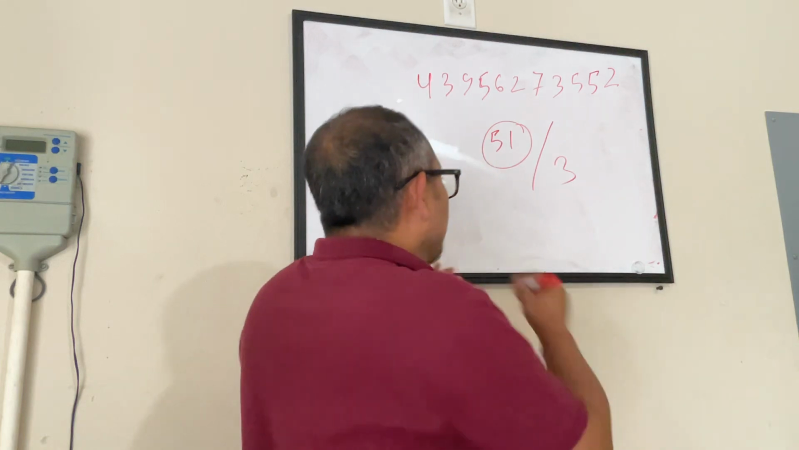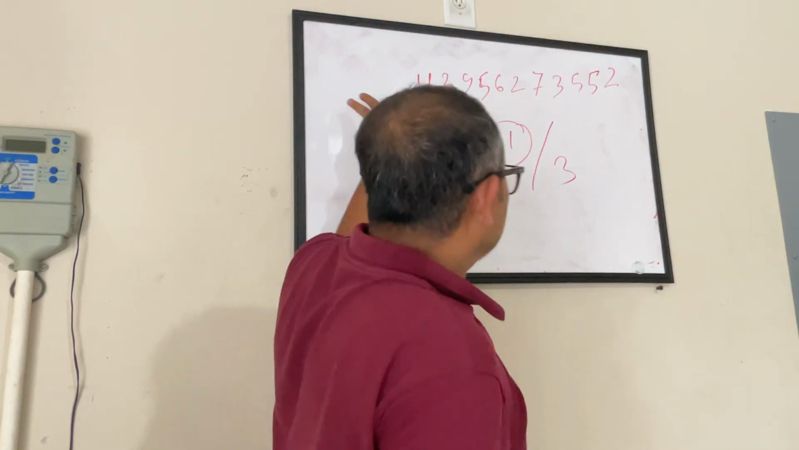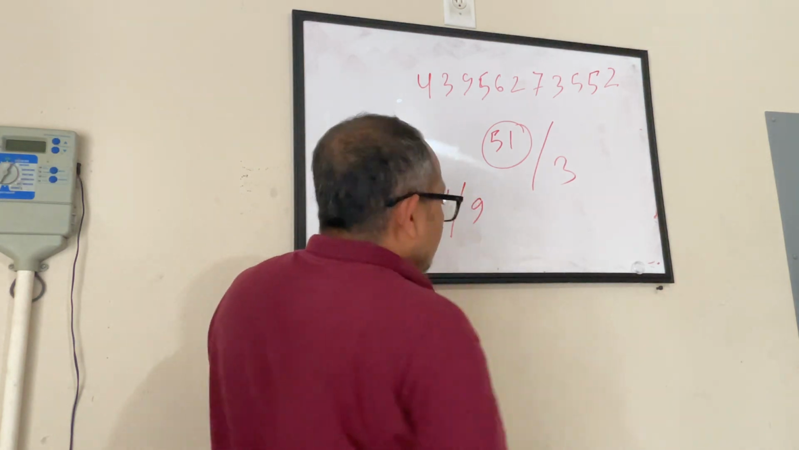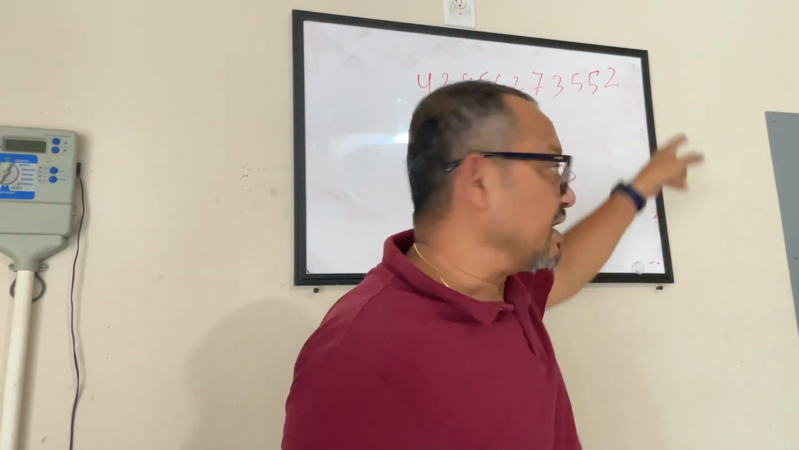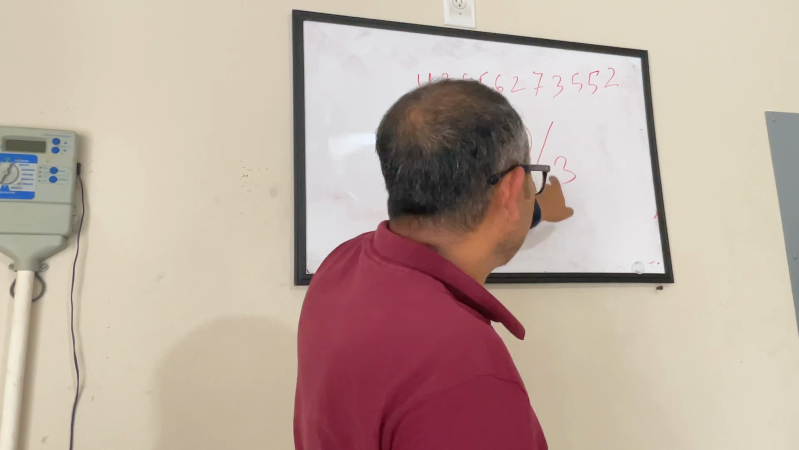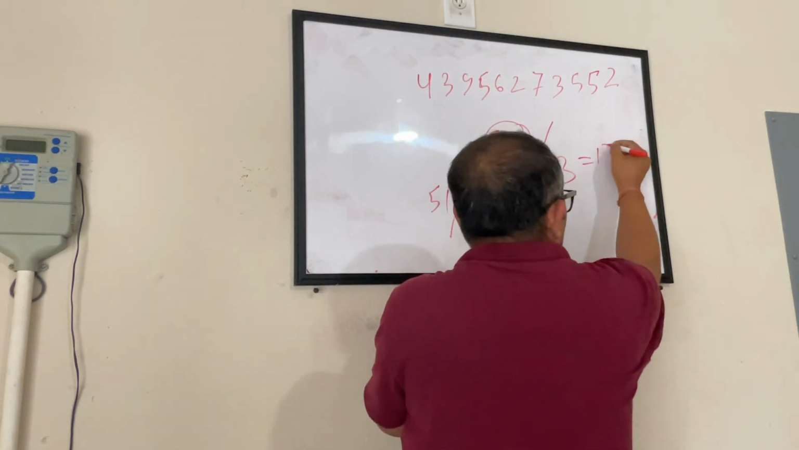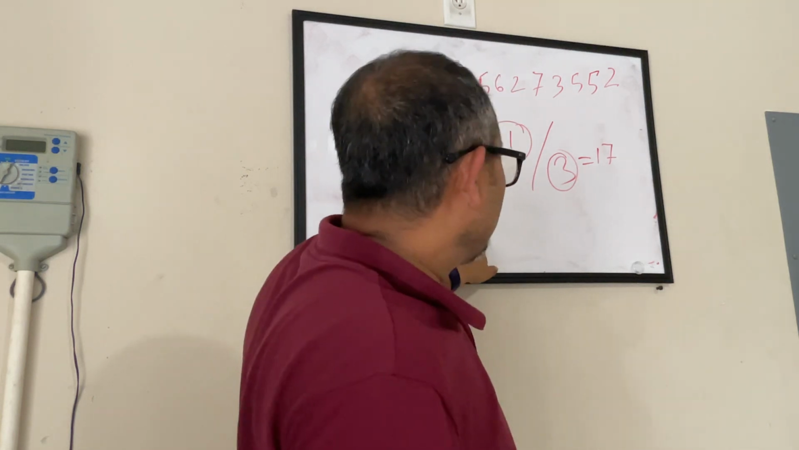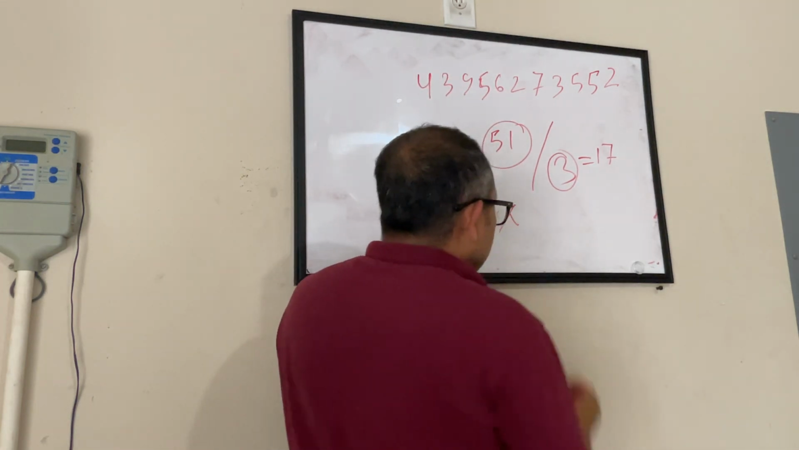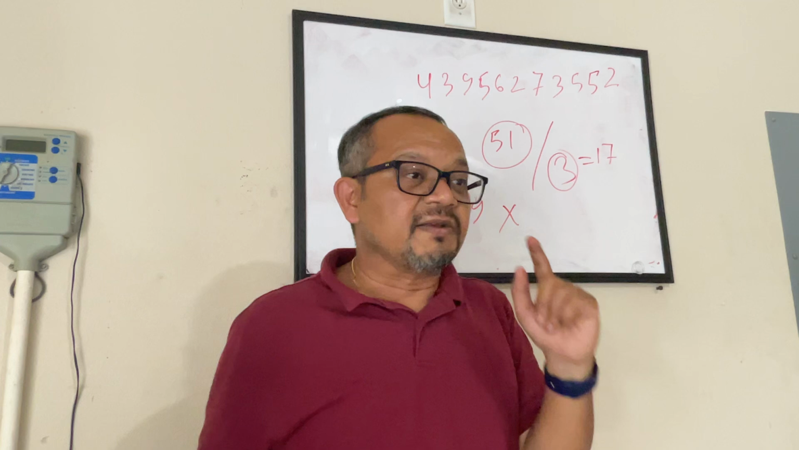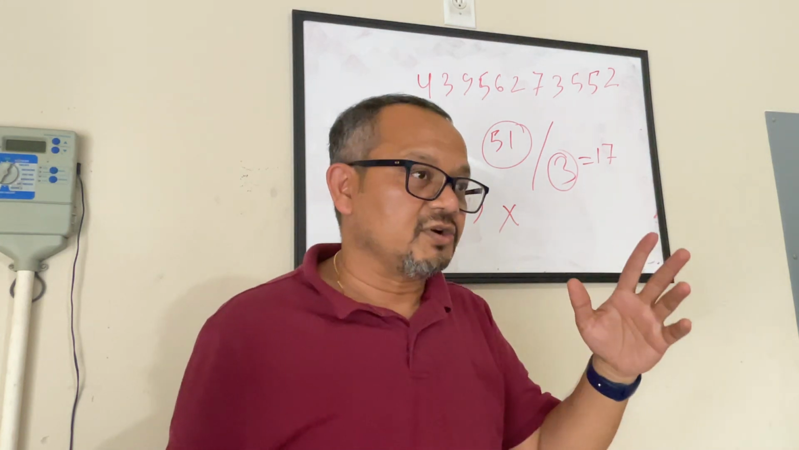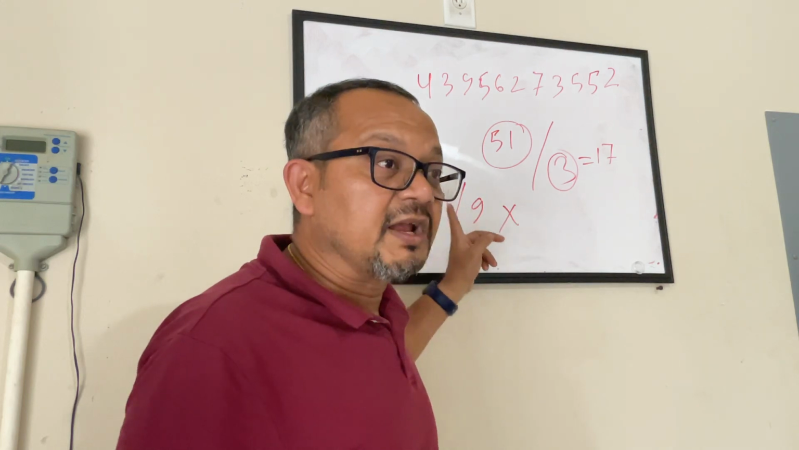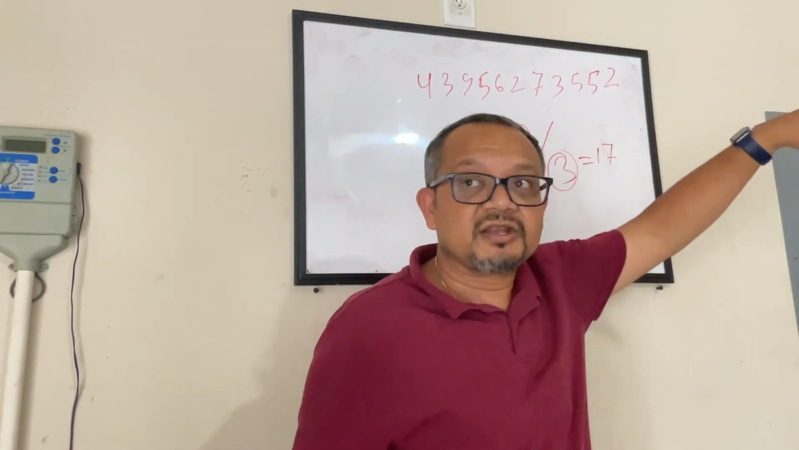Same thing applies for 9. If the sum of all the digits can be divided by 9, then this number can be divided by 9. So here 51 divided by 3 is 17, so yes, this can be divided by 3. Can it be divided by 9? I will say no, because in the table of 9, 9 5s are 45, 9 6s are 54. 51 doesn't come. If 51 cannot be divided by 9, this whole number cannot be divided by 9.